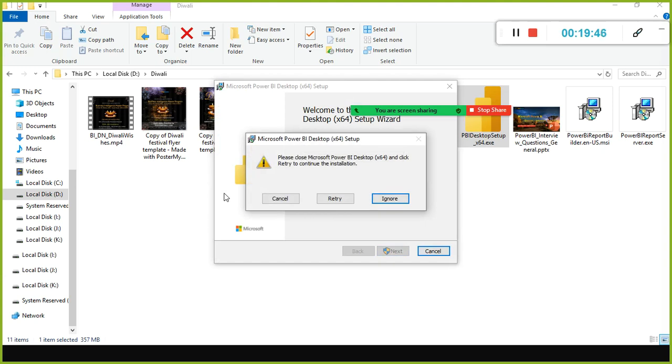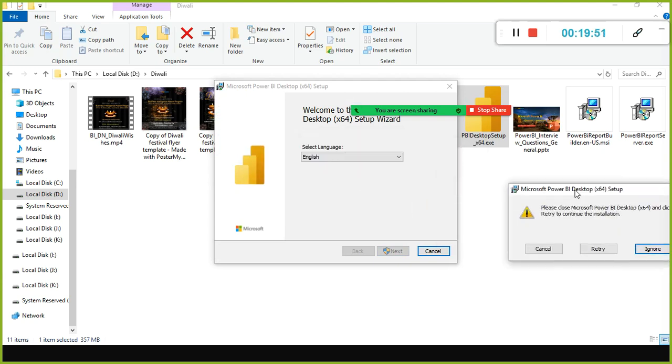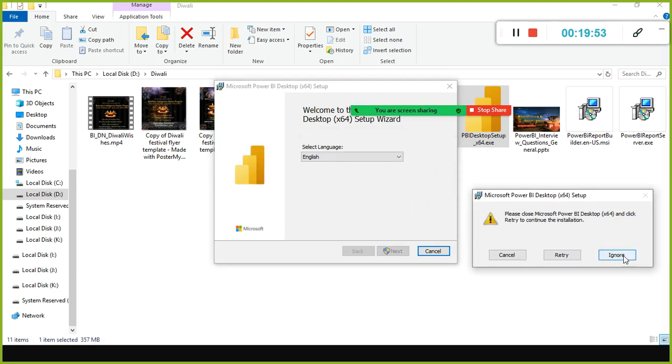And click close Power BI desktop. See, since I already installed it, it is saying that you need to close the Power BI desktop. Already I opened the Power BI desktop also. Here simply you need to click next, next, next, next, that's all.